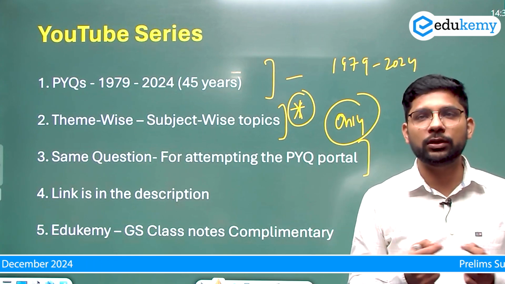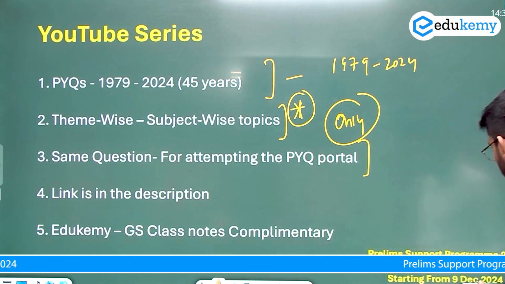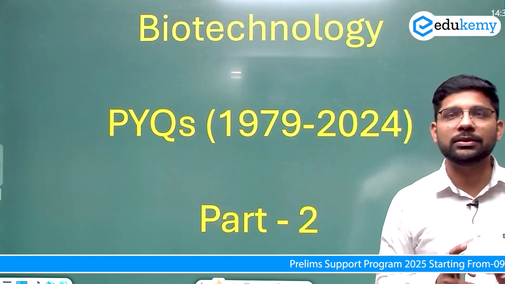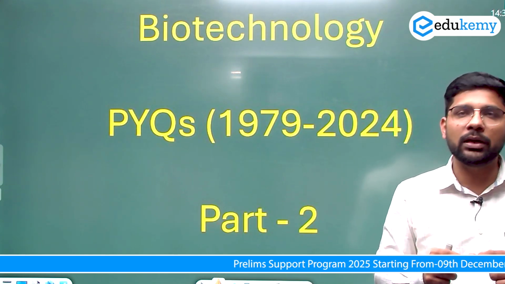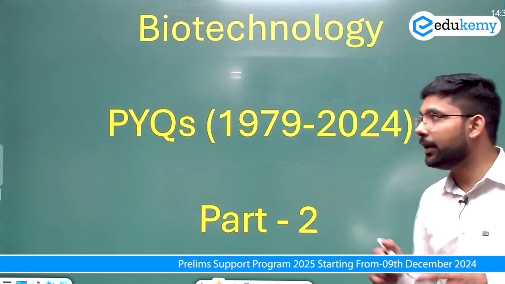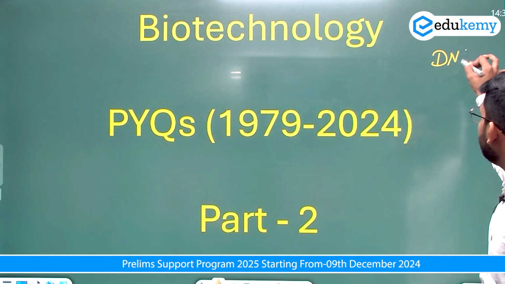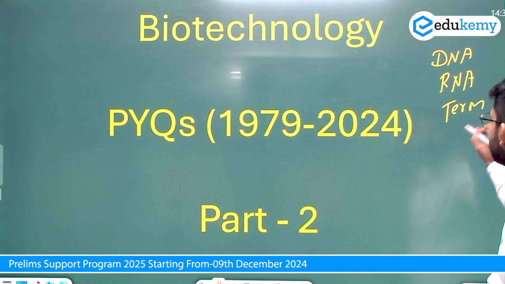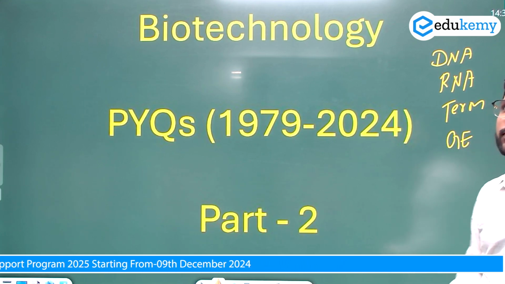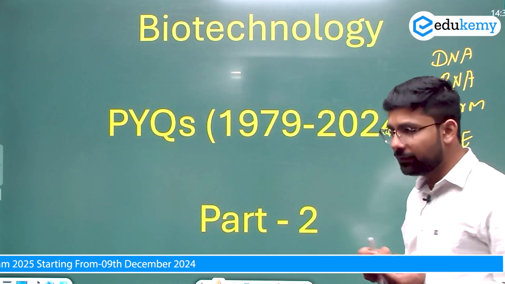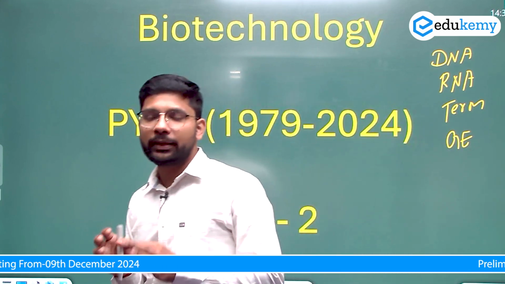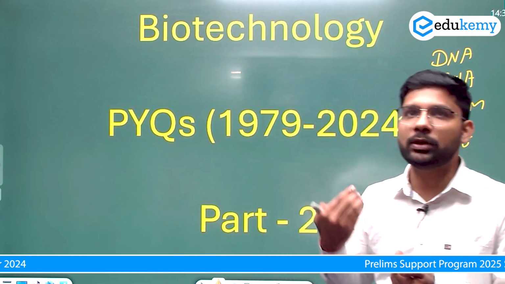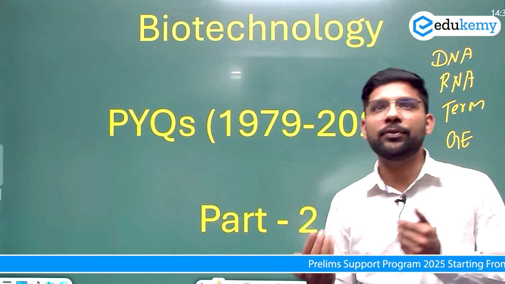Let's start the discussion of the second part of biotechnology. In the first part of the video, we discussed 10-12 questions. The questions were mainly related to genetic engineering, DNA, RNA, and some terms related to DNA, RNA, and genetic engineering. These are some specific themes from biotechnology that we discussed yesterday, but we left some of the questions that have been asked before 2010 or between 2010 and 1979.